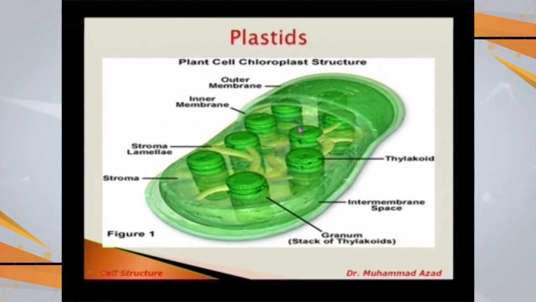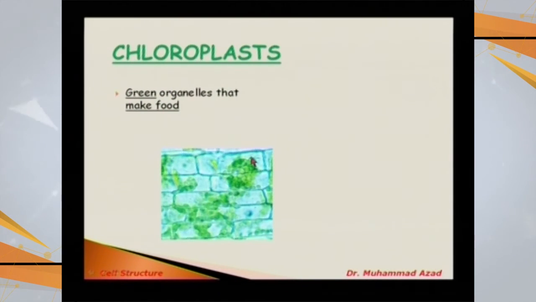So this is one sac, and this single sac is called a thylakoid. And if you look, these are just like coins. This is one thylakoid, below that is another thylakoid, below that another thylakoid. So this set of sacs, set of thylakoids, is given the terminology of grana of chloroplast. So these grana are also connected with each other. These are called intergranal lamella.